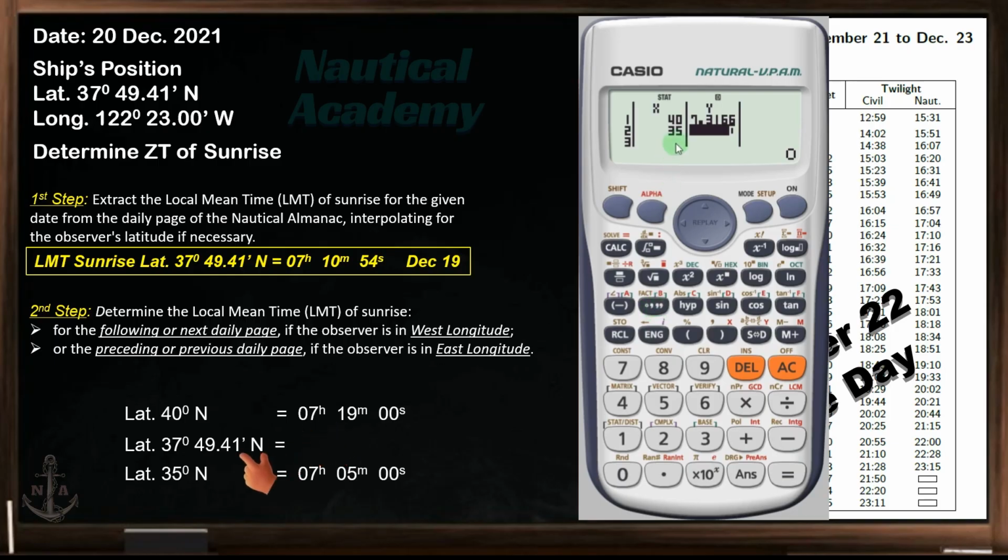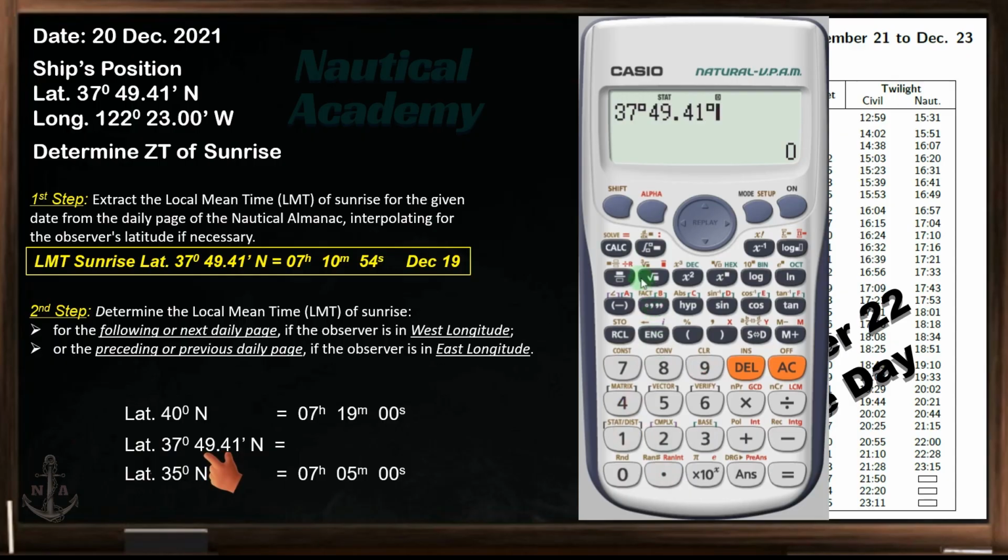Next, enter the corresponding time of sunrise on latitude 35 degrees, which is 07 hours, 05 minutes. Then press the equal button. This is what it looks like in your calculator. Next, press the AC button to save it in the memory. Then, enter the required latitude, which is 37 degrees, 49.41 minutes.